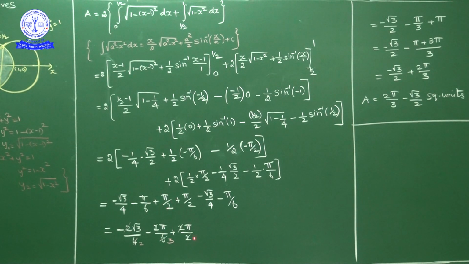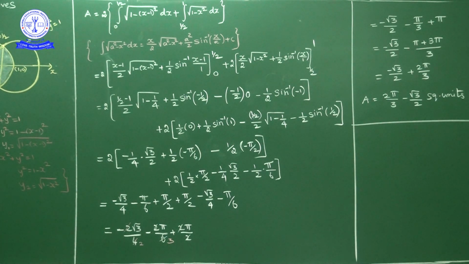Pi by 2 plus pi by 2 is pi. Okay, so what we have? Minus root 3 by 2 minus root 3 by 2, minus pi by 3 plus pi. Okay, now pi minus pi by 3 is what? 2 pi by 3. So 2 pi by 3 minus root 3 by 2 square units. That is the final answer. Okay, I will repeat once again.